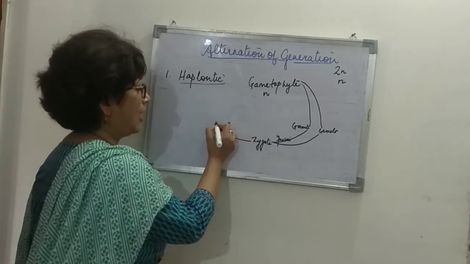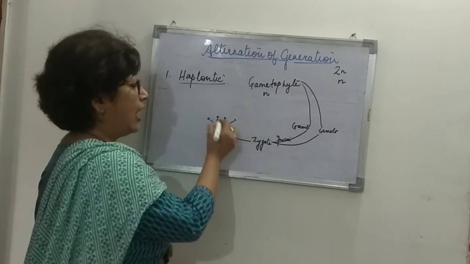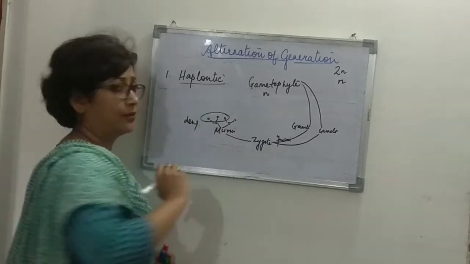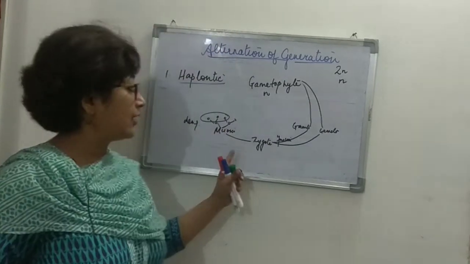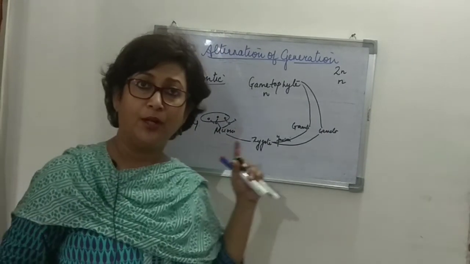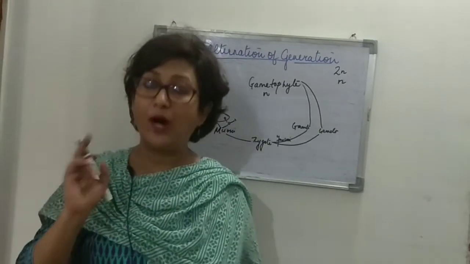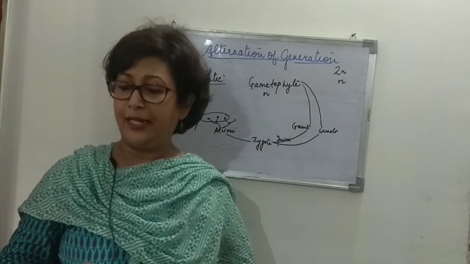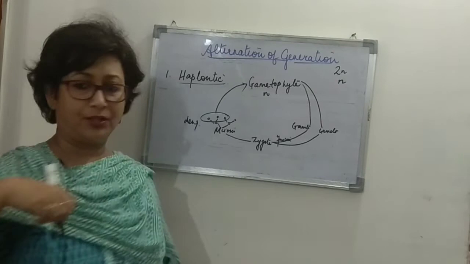In meiosis, haploid cells are formed. Out of these, 3 degenerate. The 4 daughter cells formed as a result of meiosis in the zygote, 3 degenerate and we are left with only 1. Now, this one grows into a gametophyte.